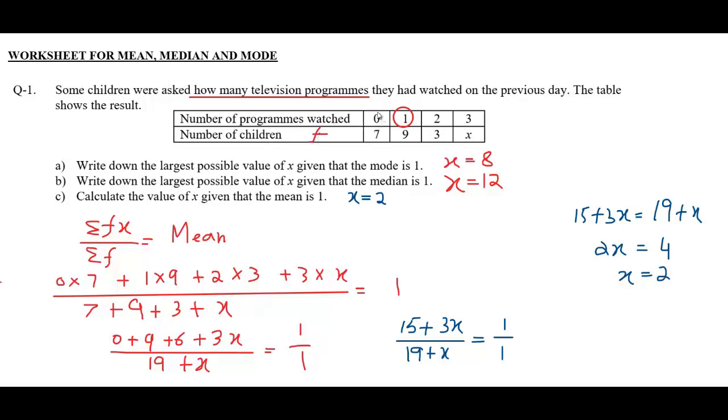Now multiplying each x by f, 0 into 7 plus 1 into 9, 2 into 3 and 3 into x. This will give us summation f of x. And then add all these f in the denominator and it will be equal to 1 because mean is 1 given in the question. Just simplification here and then cross multiplication, and after further simplification we will get x is equal to 2.